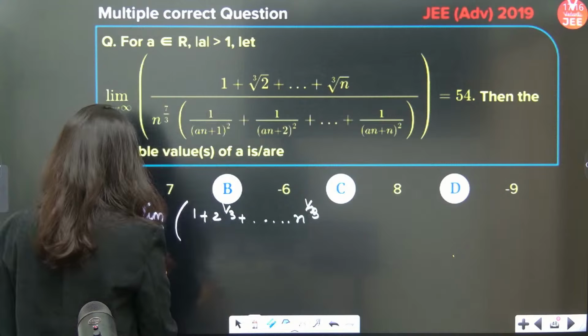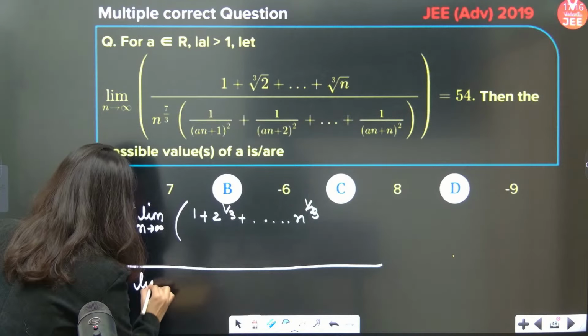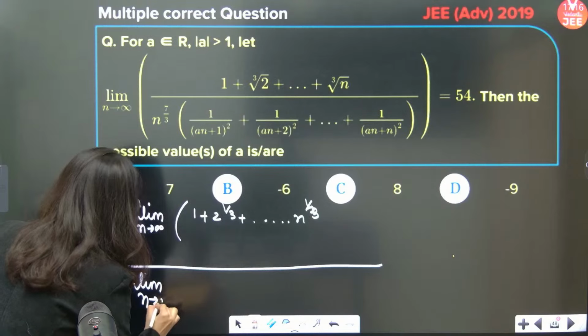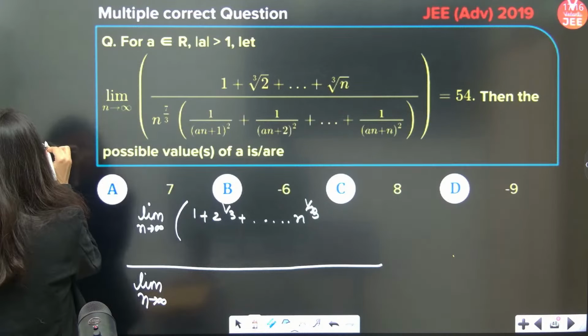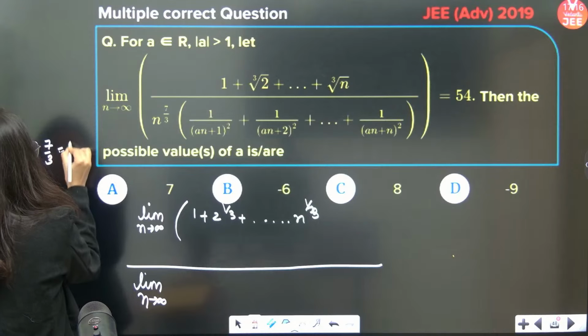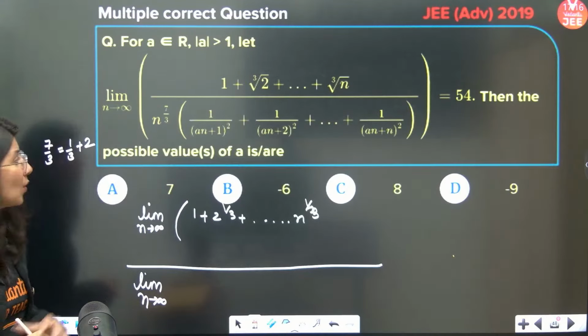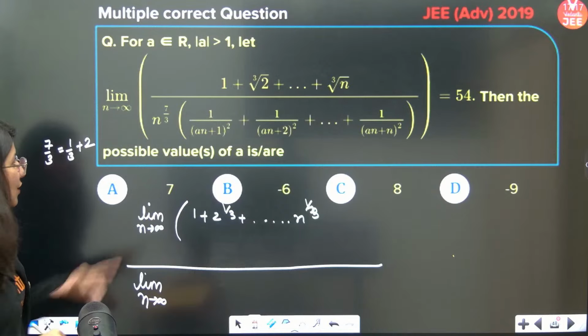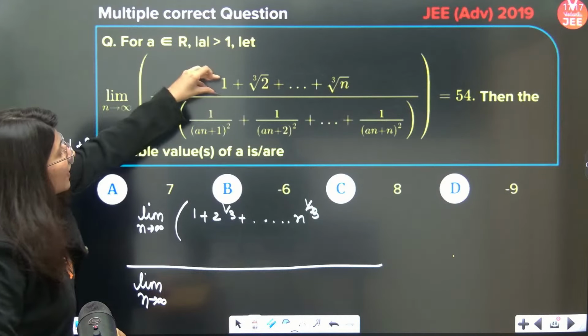Correct? This is your numerator. Upon denominator, limit n tends to infinity and n power 1 by 3. Can you see this is n power 7 by 3? 7 by 3 is nothing but 1 by 3 plus 2. Correct? So this thing is n power 1 by 3. So this n power 1 by 3 I am going to divide.